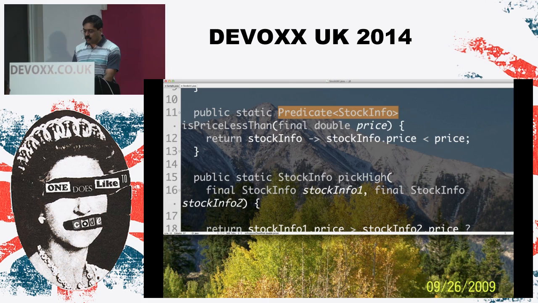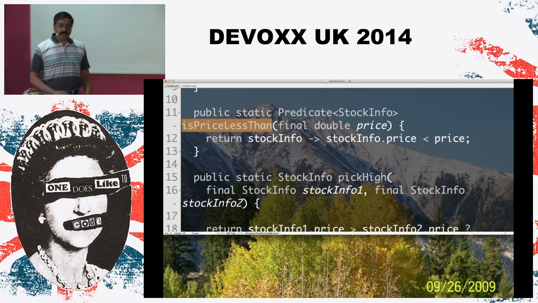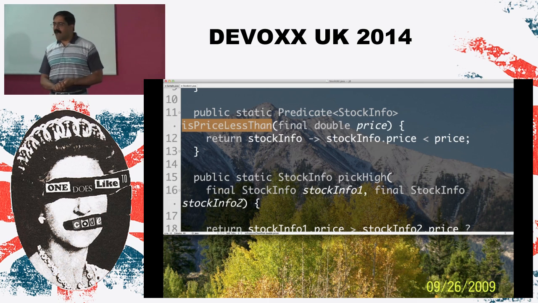A predicate is useful for the filter operation to check if something is true or false. And in this case, isPriceLessThan500 is actually returning a function. So you could argue isPriceLessThan500 is a higher order function. Now, why is this different from the regular functions we write? It's different because rather than returning a value, you're returning a function itself.